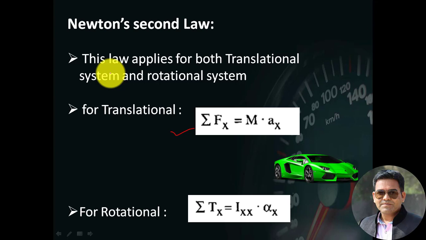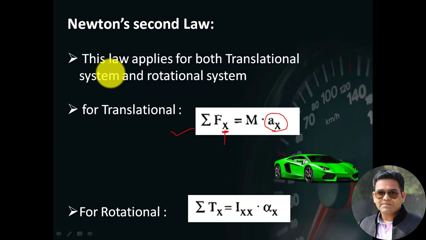Here the small x indicates the longitudinal direction. So the sum of Fx equals m into ax, where ax indicates the acceleration in the longitudinal direction.